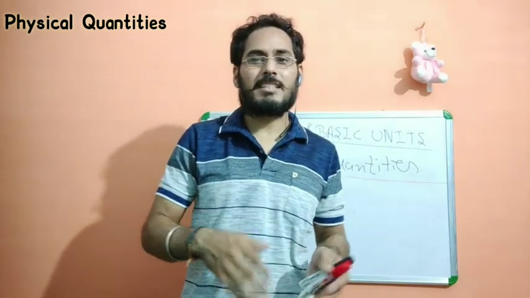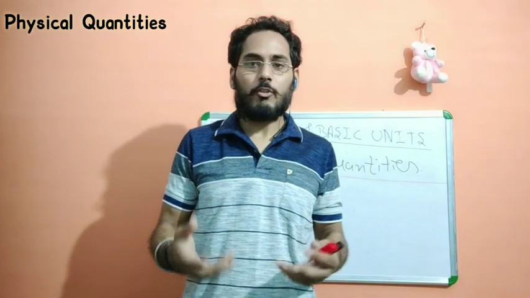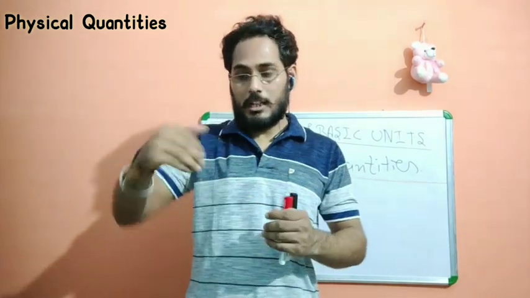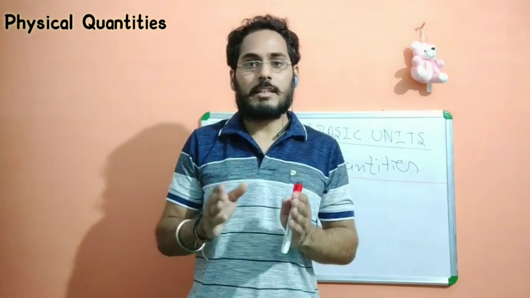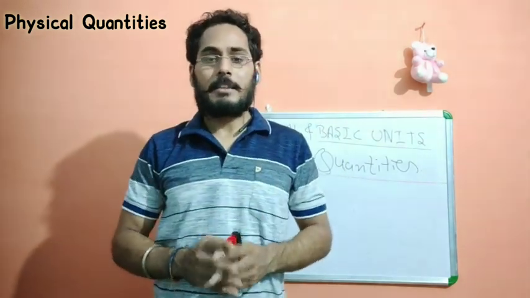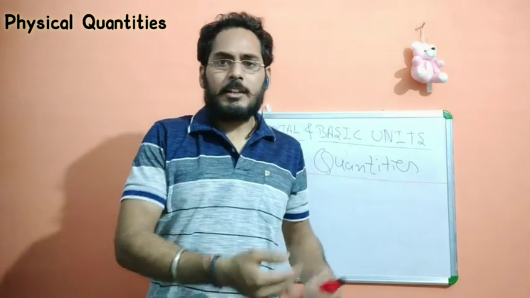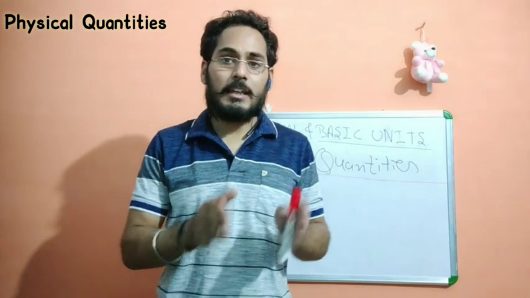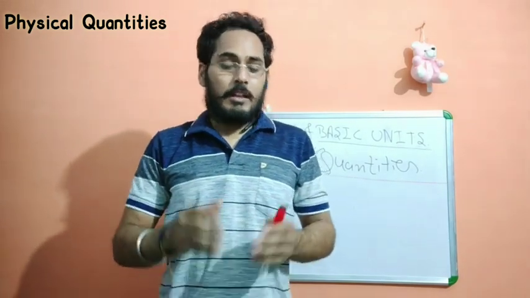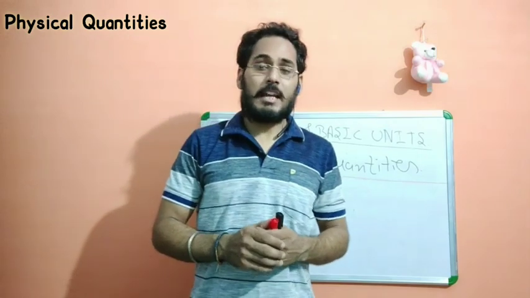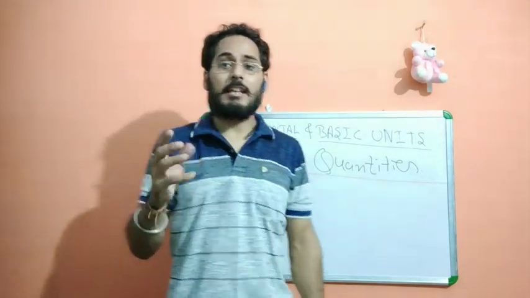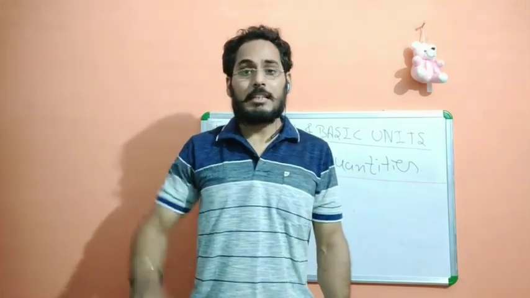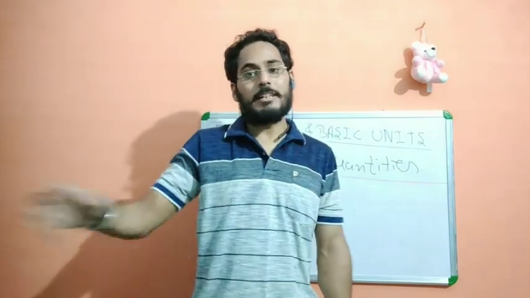For example, you can take mass, speed, force, electric current, whatever. These are all quantities that we can measure in terms of physics laws, known as physical quantities. Now they can be dependent or independent, but one thing is there, these can all be measured. First of all we need to understand that we can express these quantities in terms of a numerical value along with its unit, and this unit can be normal and derived also.